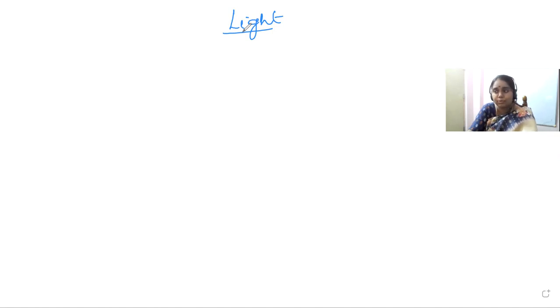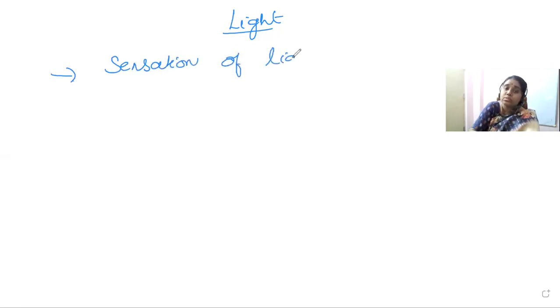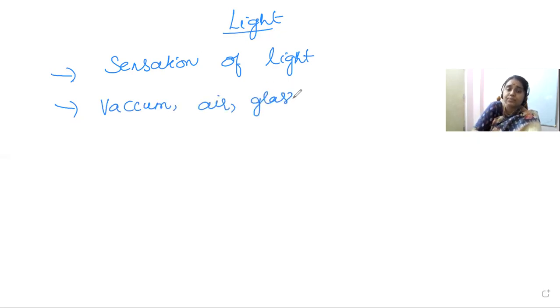So light is nothing but what? We'll discuss the basics related to light. It is nothing but a form of energy, which produces the sensation of sight. Irrespective of any medium, light travels through vacuum. It can travel through air. It can travel through any other medium like glass, water, diamond. So irrespective of the medium, it can travel through any medium, right?